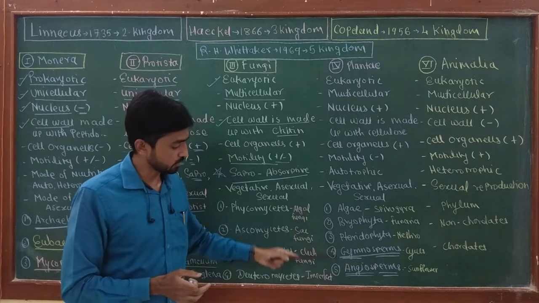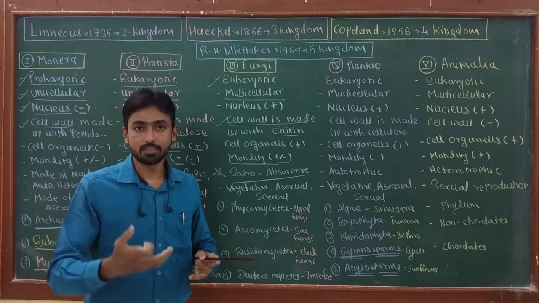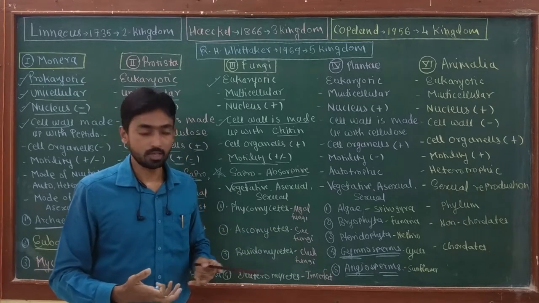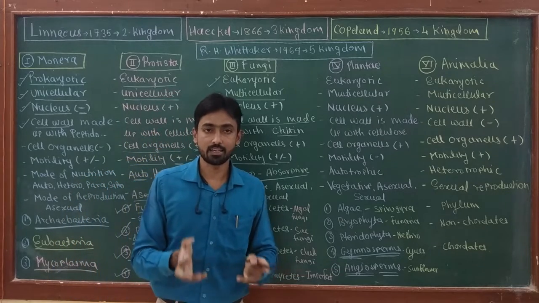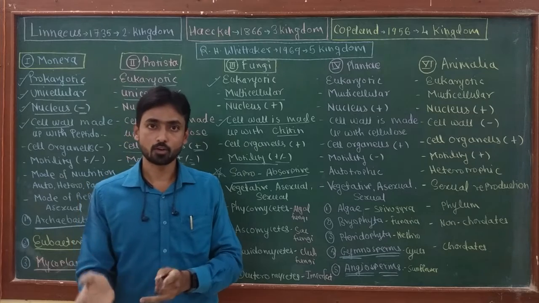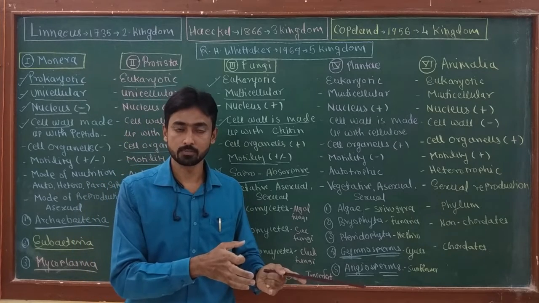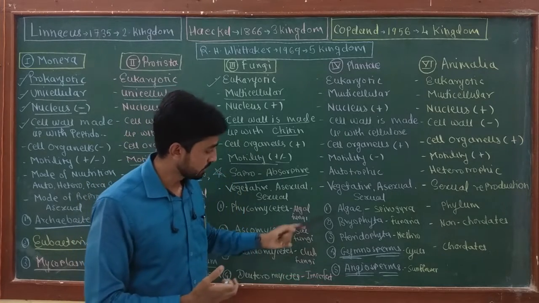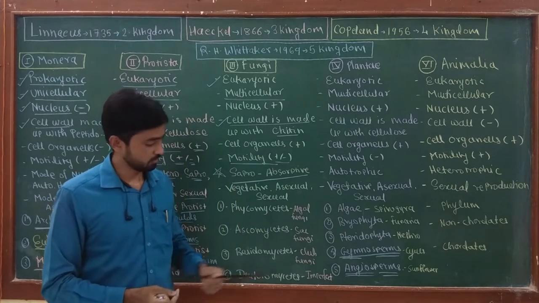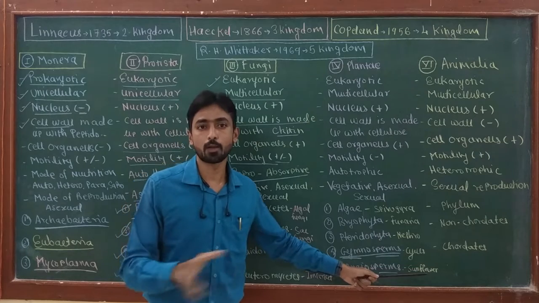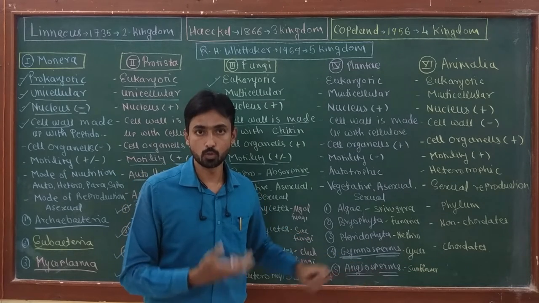When we go from algae to angiosperms, complexity increases. Angiosperms are divided into two classes, dicotyledons and monocotyledons. We are going to discuss these five divisions of the kingdom Plantae in my upcoming videos. Examples of angiosperms are all flowering plants like sunflower and rose.